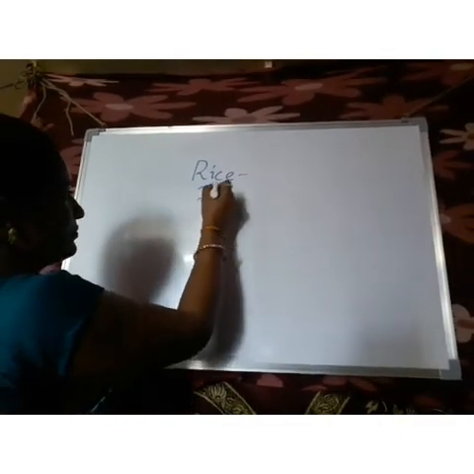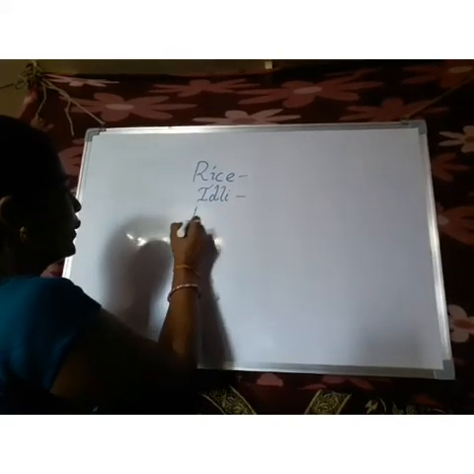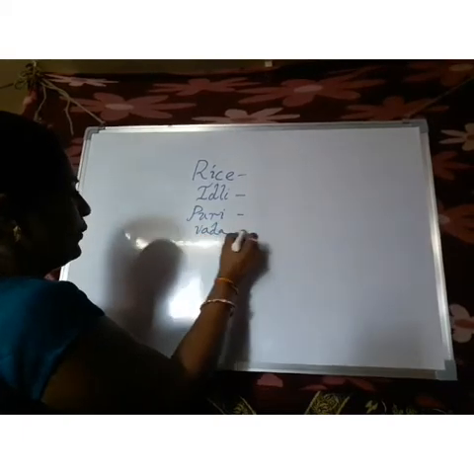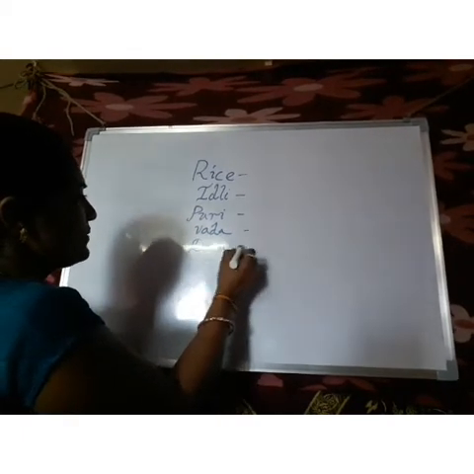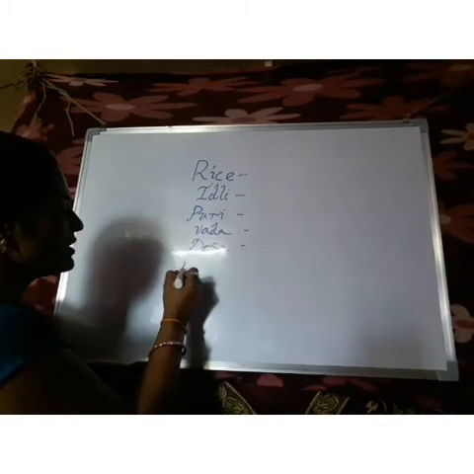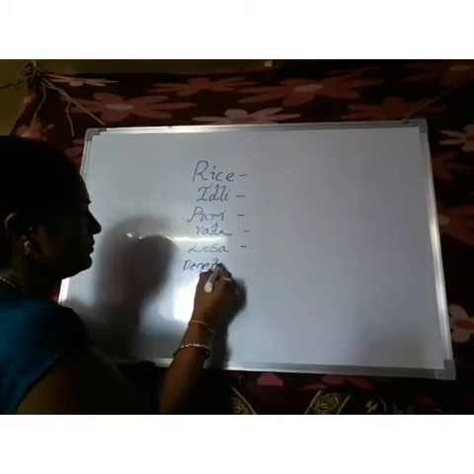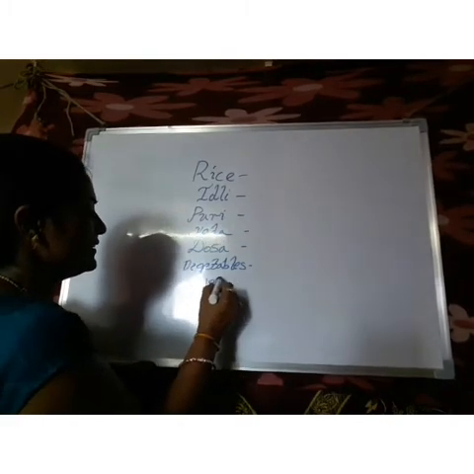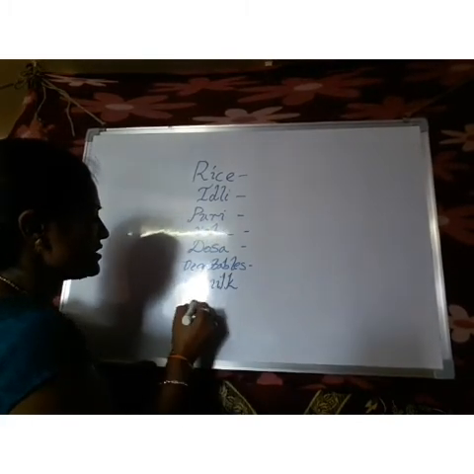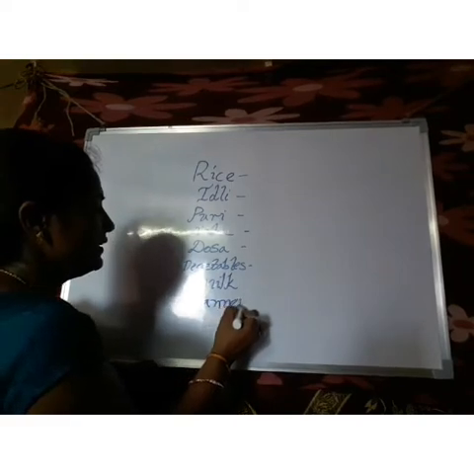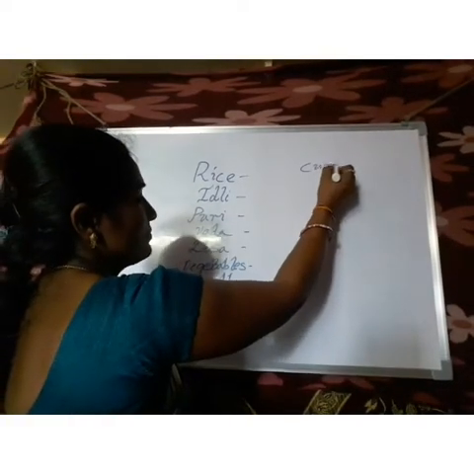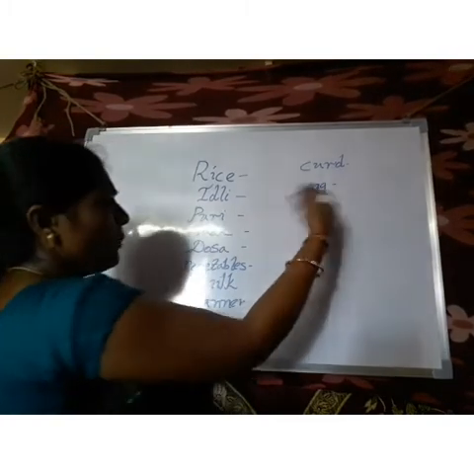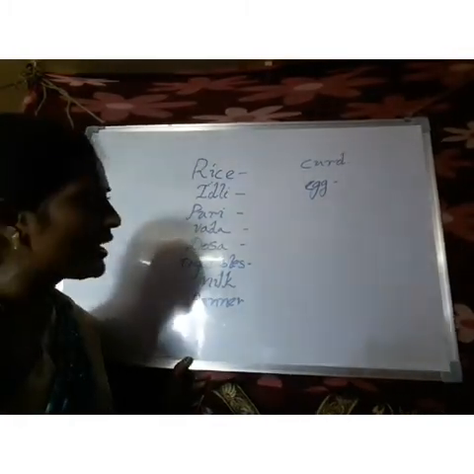Idli and puri, and also vada, dosha. These are all different food items. And also some vegetables. And every day you are drinking milk. And also you are sometimes eating paneer and curd and also egg. See, so many. Not only this, I just gave some examples.